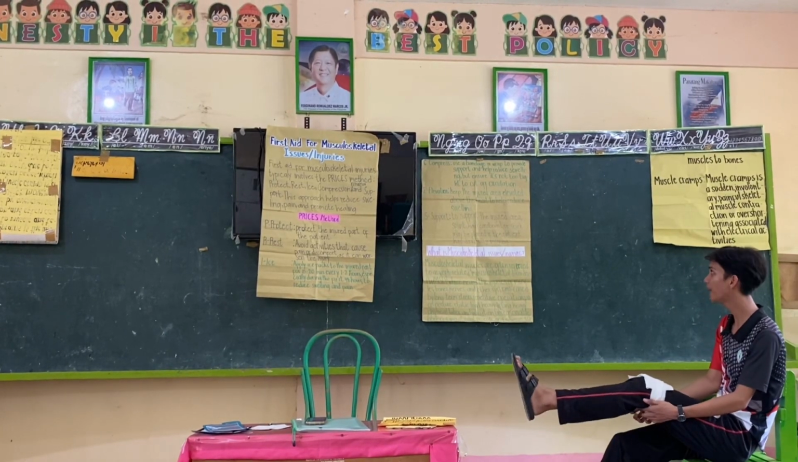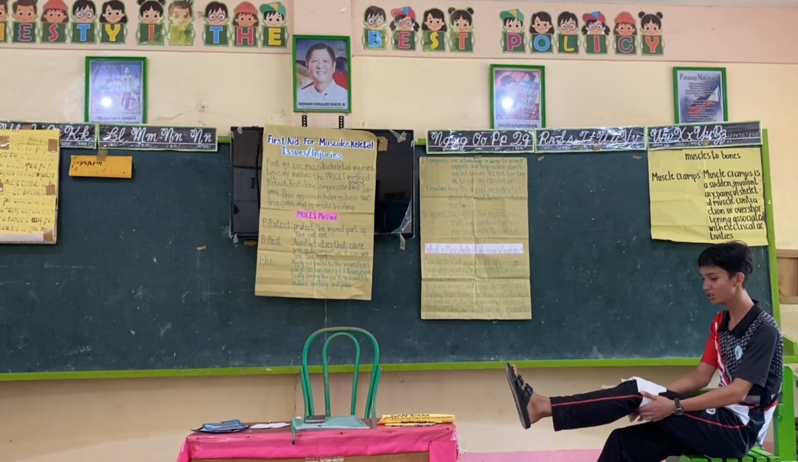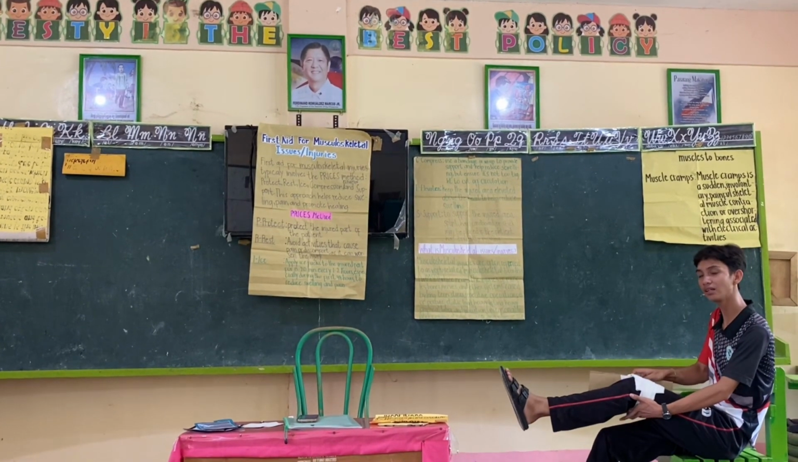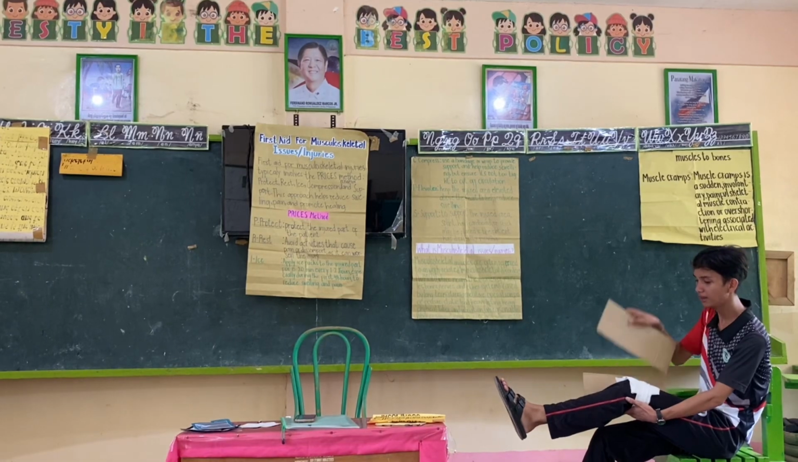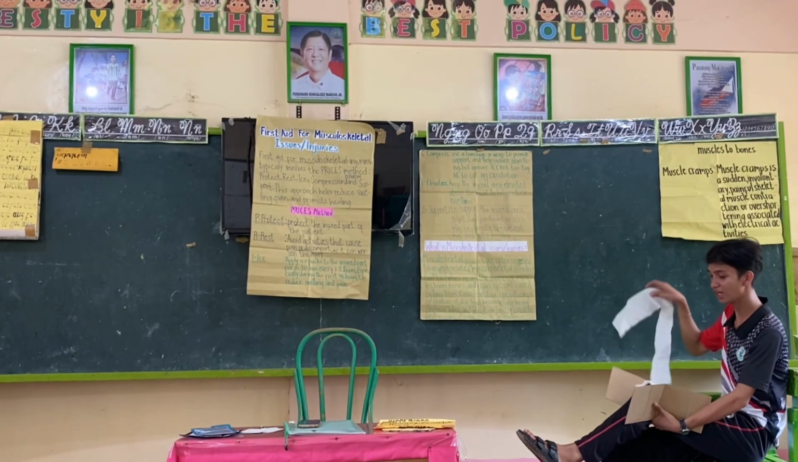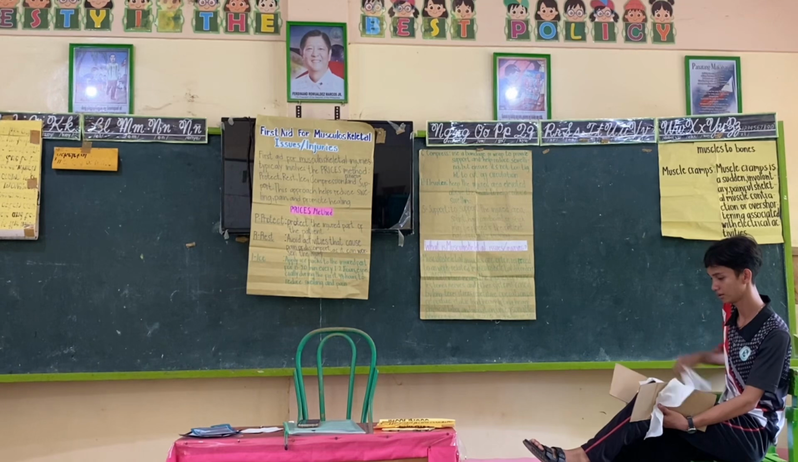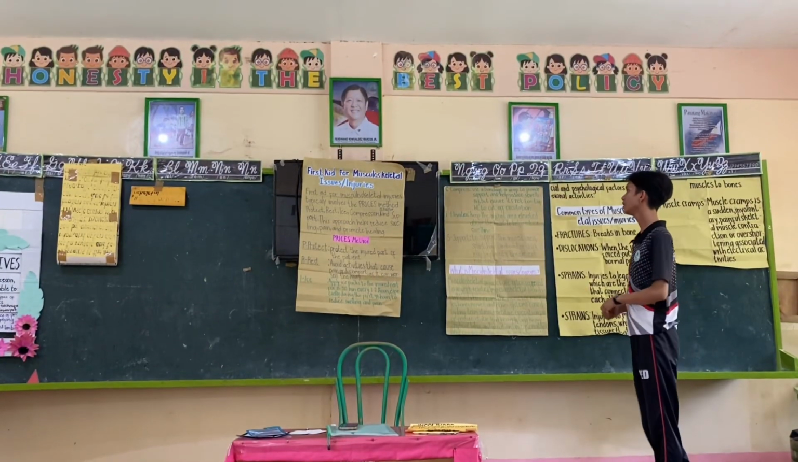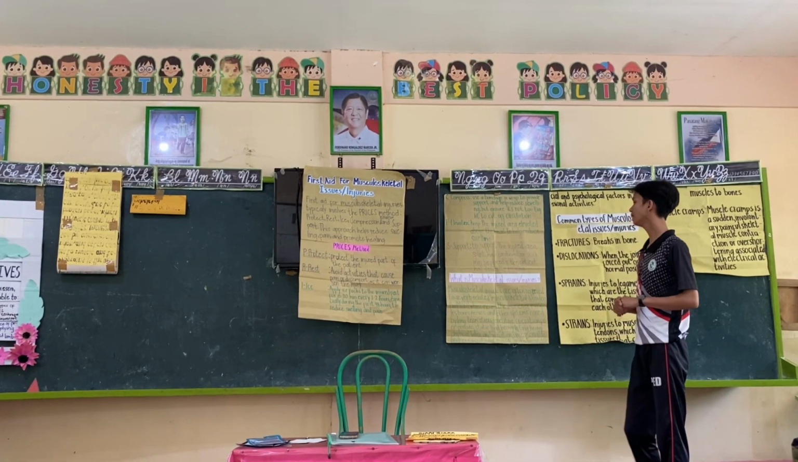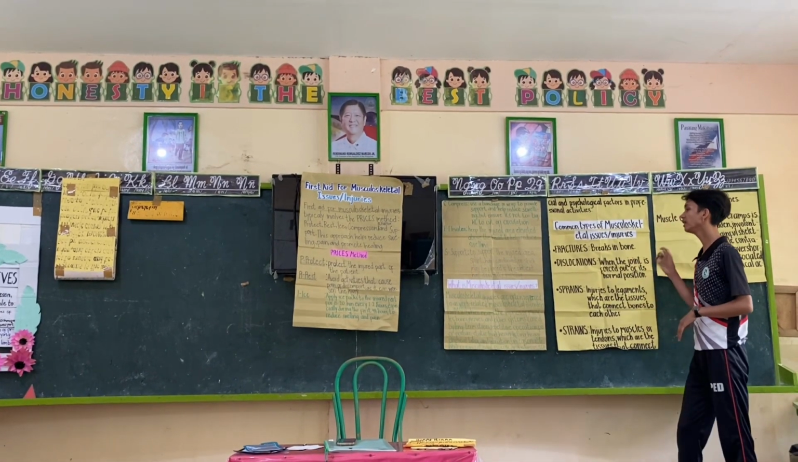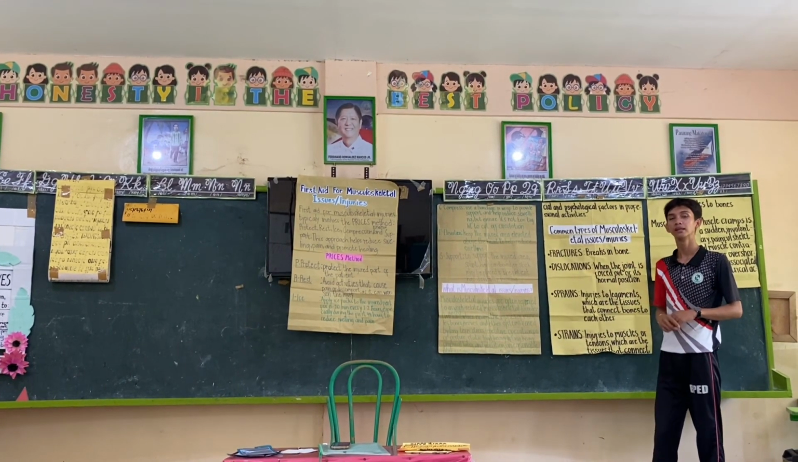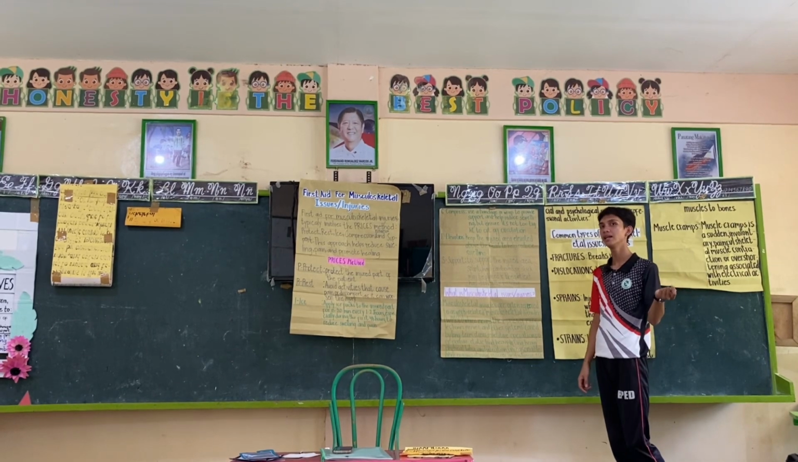Pagkatapos nun, elevate or itaas yung injured na part para ma-reduce yung swelling. And lastly, support. Ilagay yung cardboard kung walang splint, and then itali or lagyan siya ng support. Like this. So now let us proceed to the different musculoskeletal issues or injuries. What are musculoskeletal injuries or issues? Anyone? Yes, Alba, again. Thank you very much.